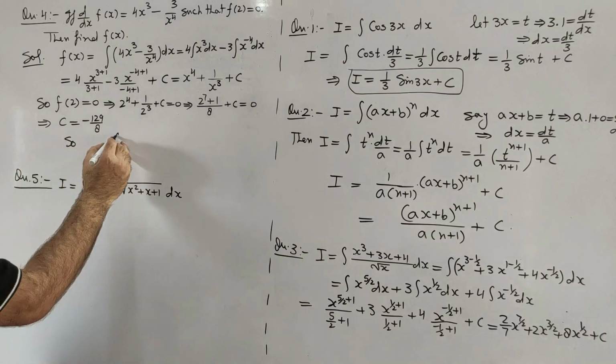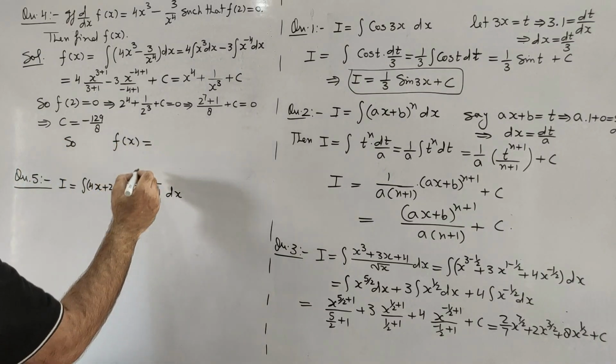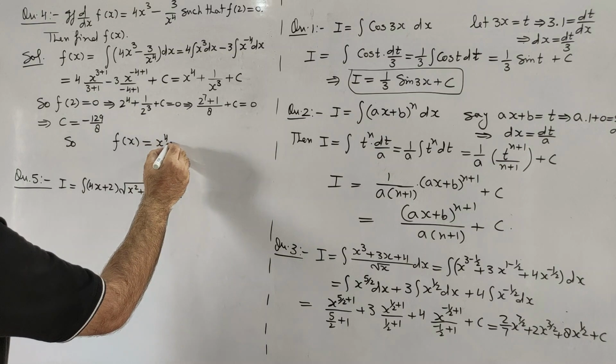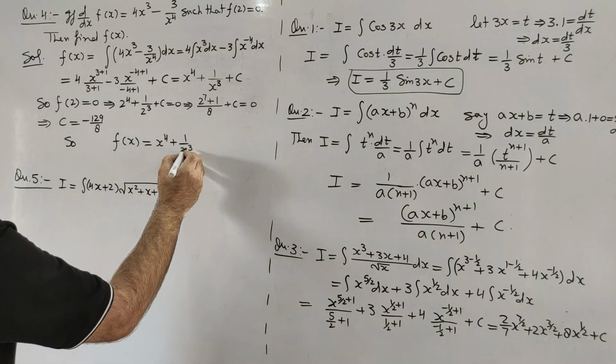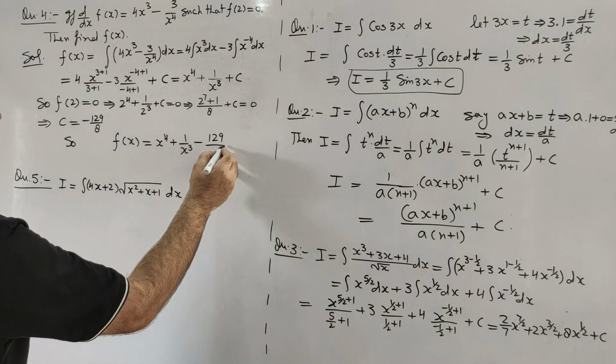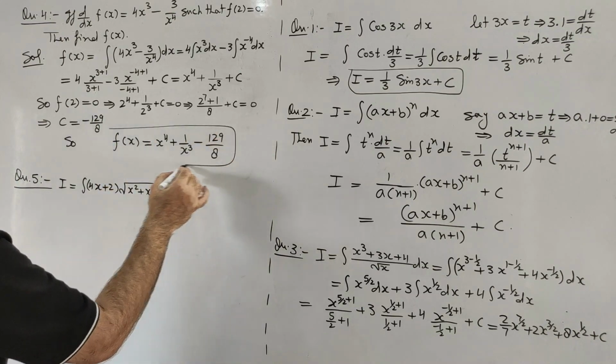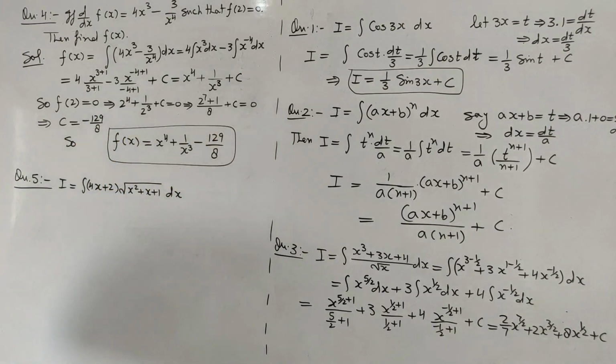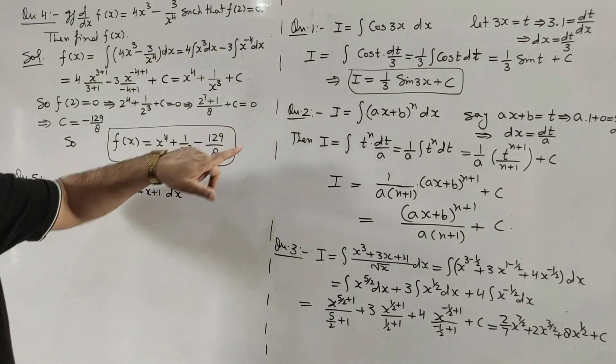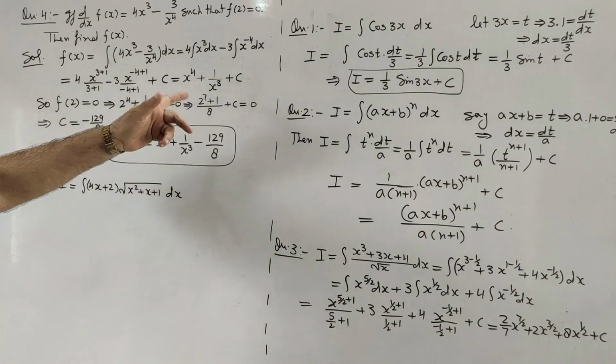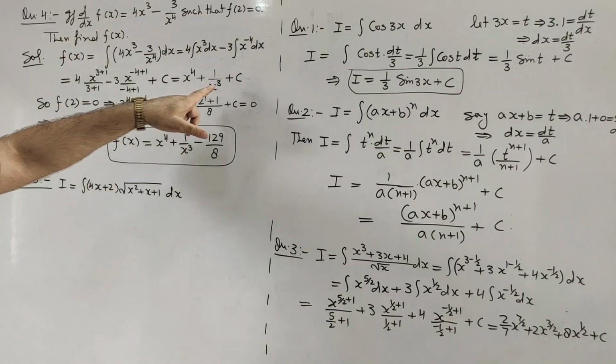So f(x) will become x to the power 4 plus 1 upon x cube minus 129 by 8. So the value of c we calculated from the given condition, and after substituting that value of c here we get the value of the function.